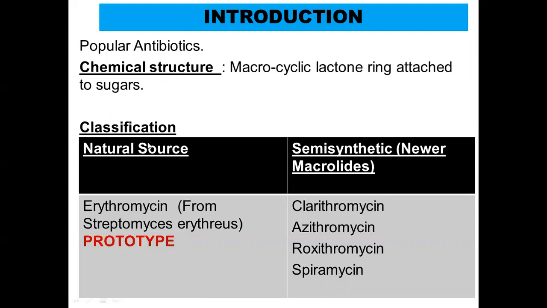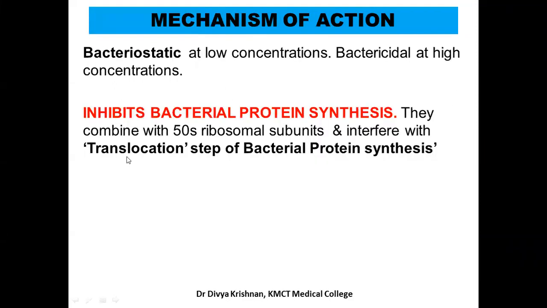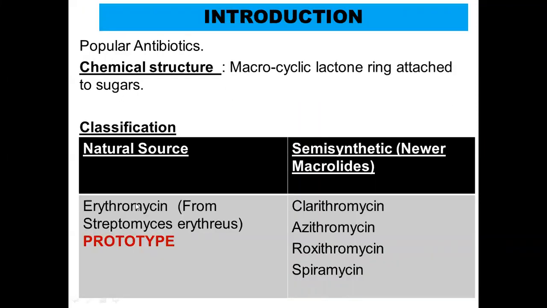It can be classified into drugs which are obtained from natural source and the drugs which are semi-synthetic. So the drug which is obtained from natural source under the macrolide group is erythromycin. It is obtained from Streptomyces erythraeus, and this drug is the prototype drug of this class. So I hope you already know what a prototype drug is.